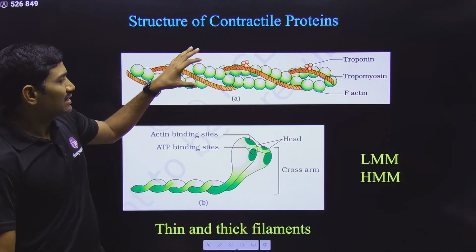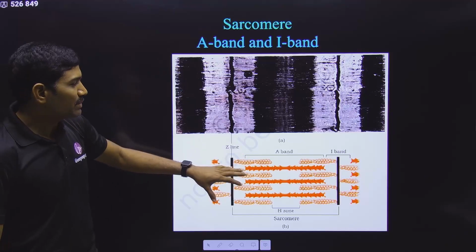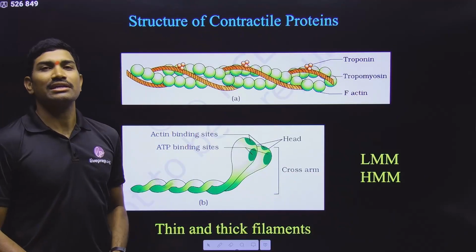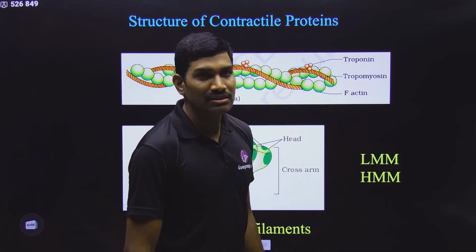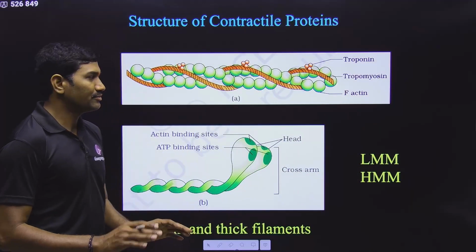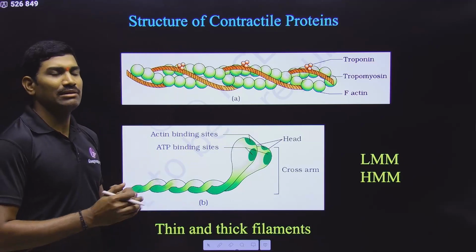Then in the NCERT, they have given this particular structure. But before going with this structure, first we need to understand the structure of contractile proteins. Then it will be very easy to understand the next content, and then we can directly go with contraction. Okay. Structure of the contractile proteins.